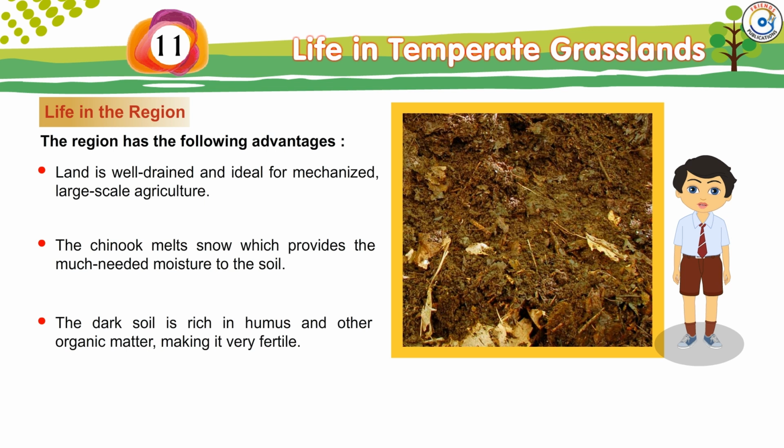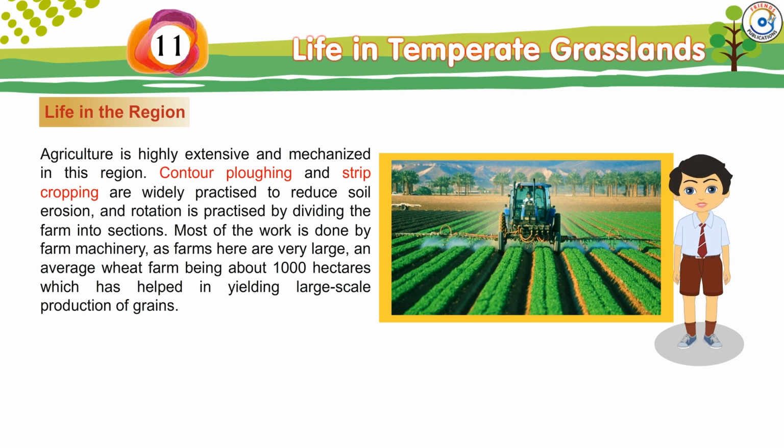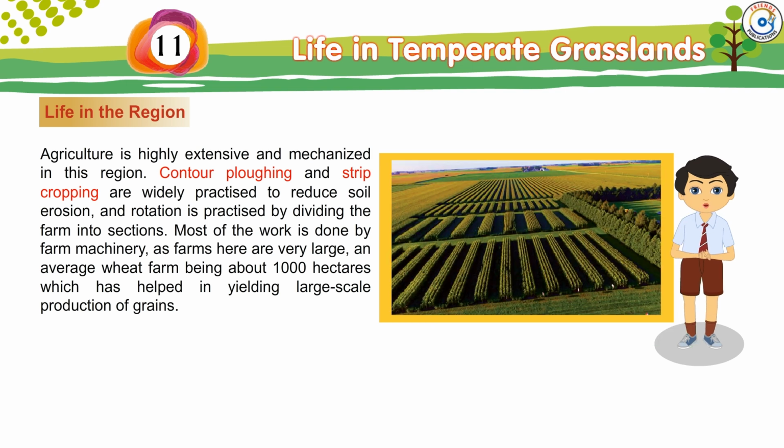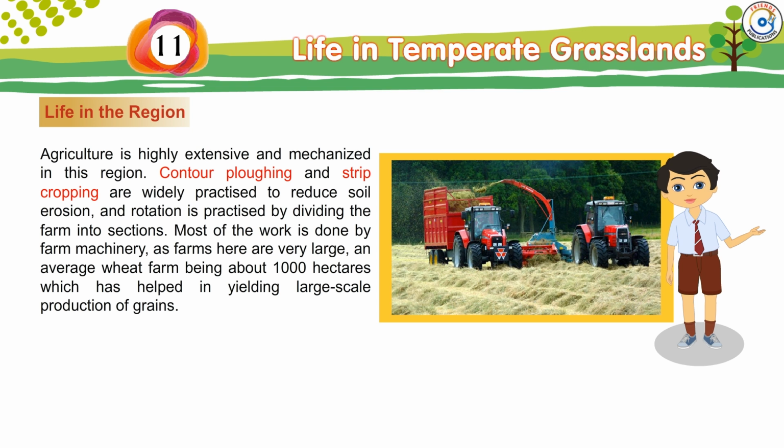The dark soil is rich in humus and other organic matter, making it very fertile. Agriculture is highly extensive and mechanized in this region. Contour plowing and strip cropping are widely practiced to reduce soil erosion, and rotation is practiced by dividing the farm into sections. Most of the work is done by farm machinery, as farms here are very large, an average wheat farm being about 1,000 hectares, which has helped in yielding large-scale production of grains.